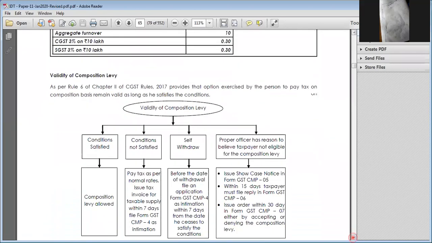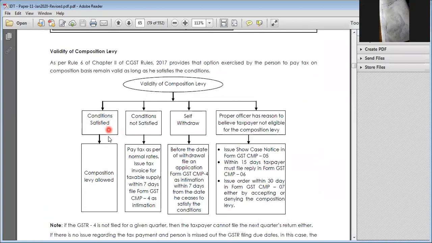Next, validity of composition levy. If I satisfy all the conditions, I can go for composition levy. If a condition is not satisfied, within 7 days... If I am going for self withdrawal, when I decide to withdraw, within 7 days I have to apply. All these conditions have been satisfied. The proper officer is the one raising the notice. In such cases, he has to raise the notice, and I have to respond within 15 days.